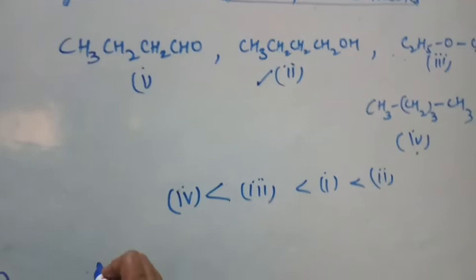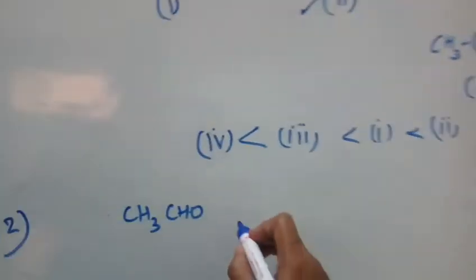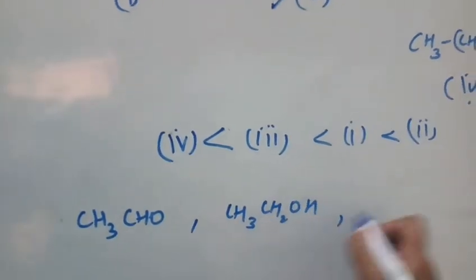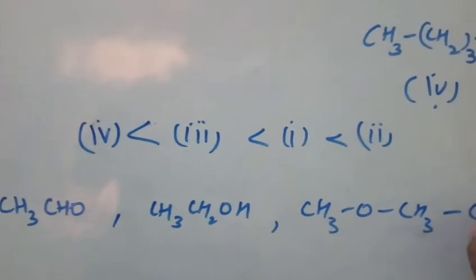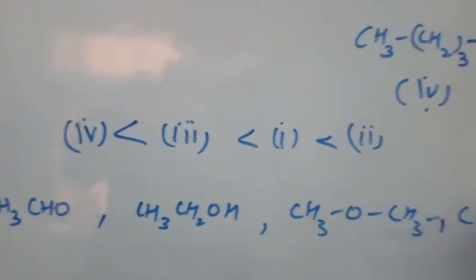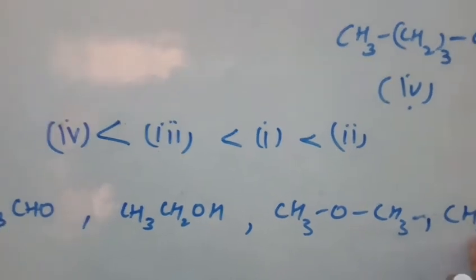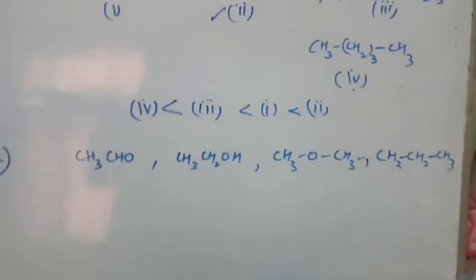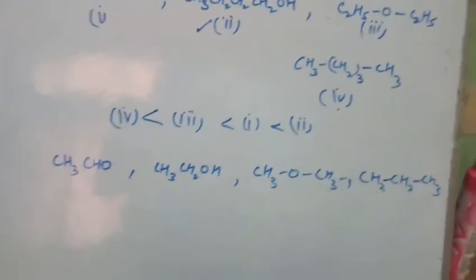Now one more similar question is given. We have been given ethanol, ethanal, dimethyl ether and propane. You have to again arrange them in increasing order of their boiling points. So now you can do this on your own. It's a similar question. Try to do it on your own, right?